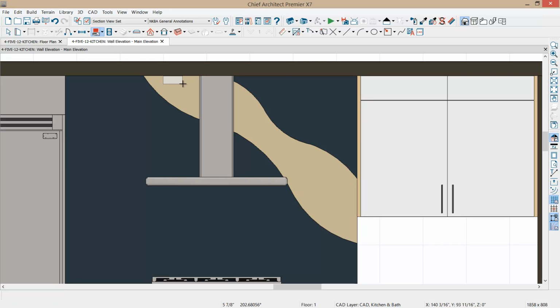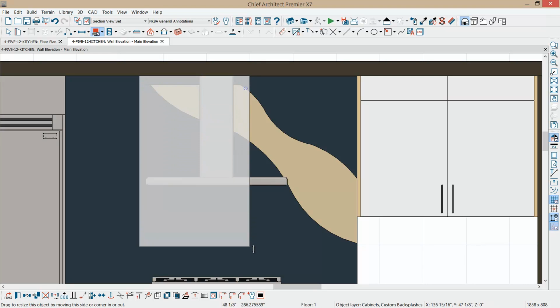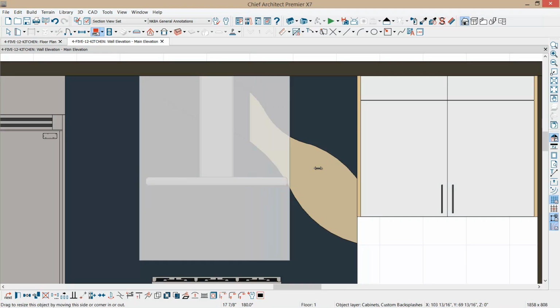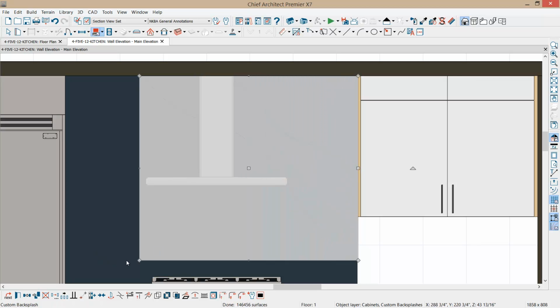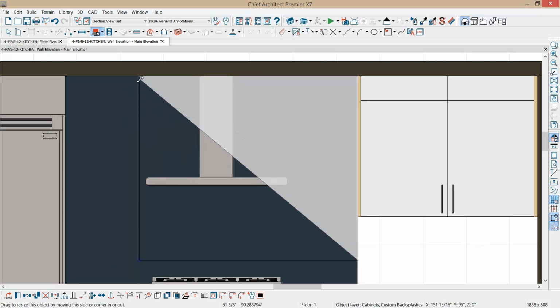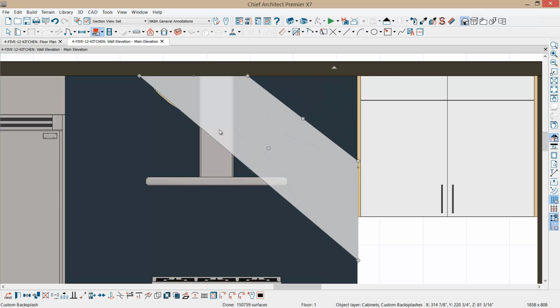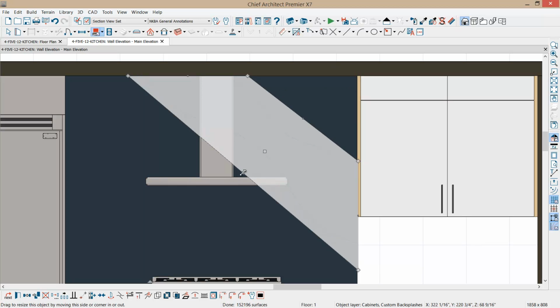And I'm going to come in here and I'm going to draw it just in this area. Now the reason I didn't overlap it to begin with is it will actually place it on top of that, and I want it to be behind it. I could adjust that later by going into the plan view and pulling it over, but this will work just as well. So let's just pull this over, and that looks pretty good. Again, I'm not being too exact with this for this presentation. Let's press the break key and we'll pull this section down right in this area, and it looks like I need to pull that over just a little bit.